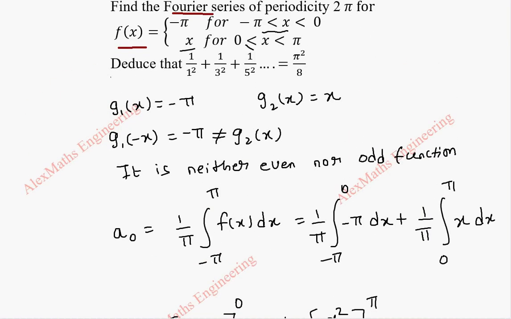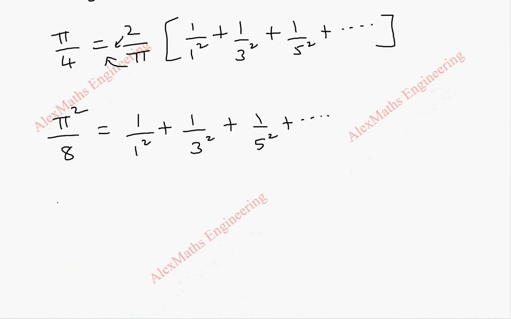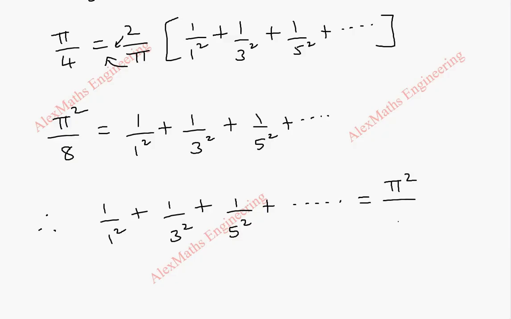So let's rewrite this. Therefore, we got this proof: 1 by 1 square plus 1 by 3 square plus 1 by 5 square plus dot dot dot, which is pi square by 8.